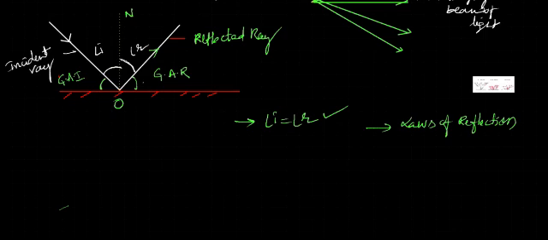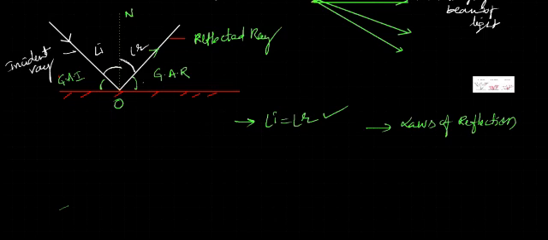This is a very, very important point. When a light ray is incident like this, along with this normal or perpendicular to this plane mirror, it bounces back in the same direction. This is the first law of reflection.